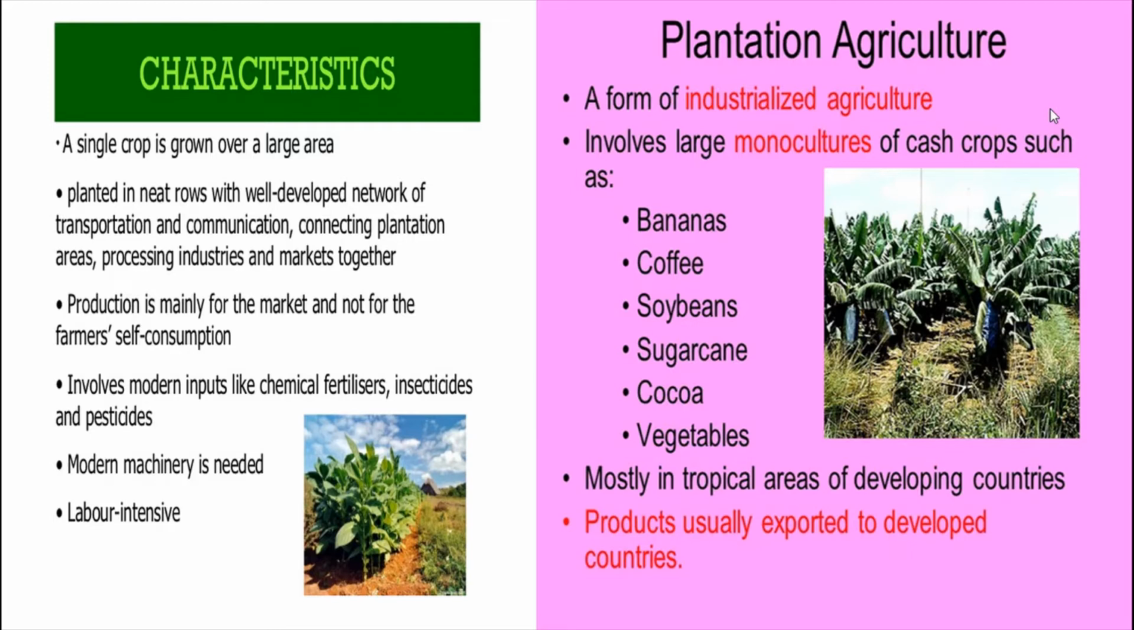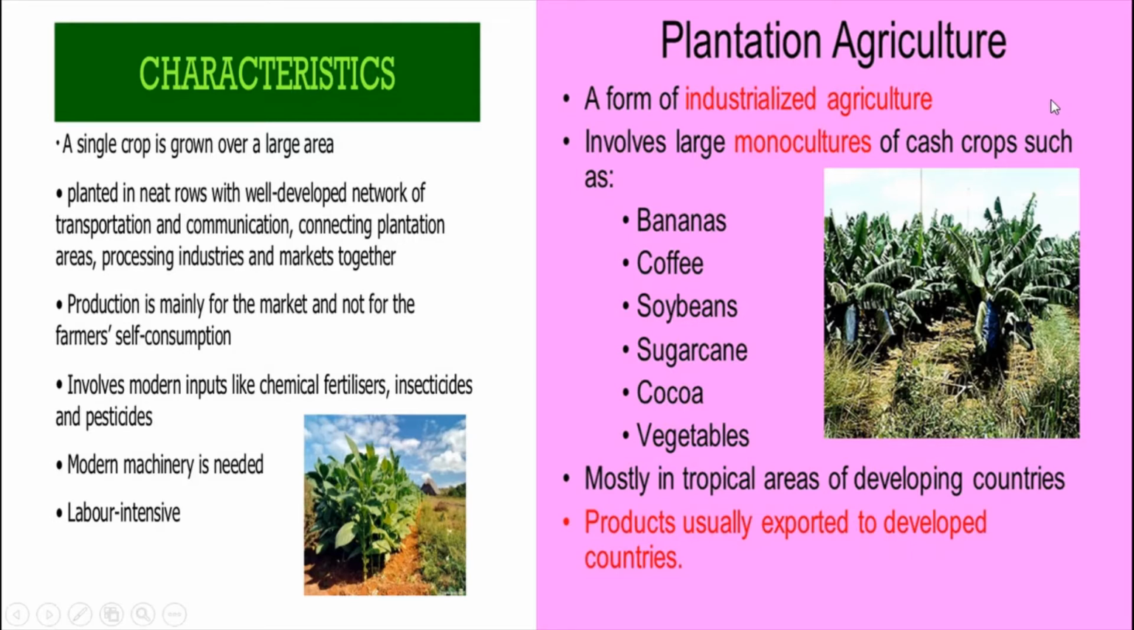For example, what are the plantation agriculture crops? Bananas, coffee, soya beans, sugarcane, vegetables, rubber, tea, coffee. Everything will come under plantation agriculture. Mostly tropical areas are used for plantation agriculture, and products are usually exported to developed countries. So through this, India gets foreign exchange.